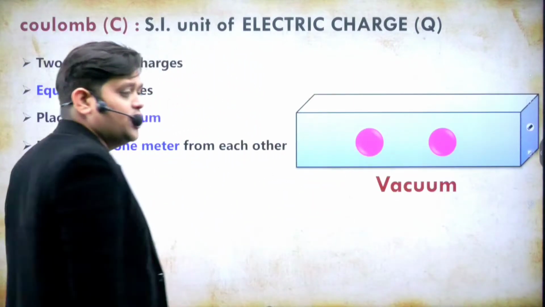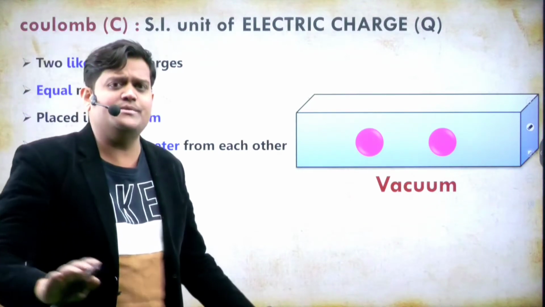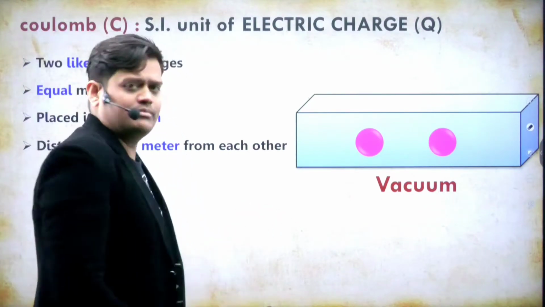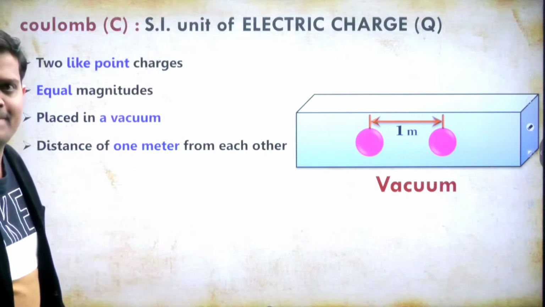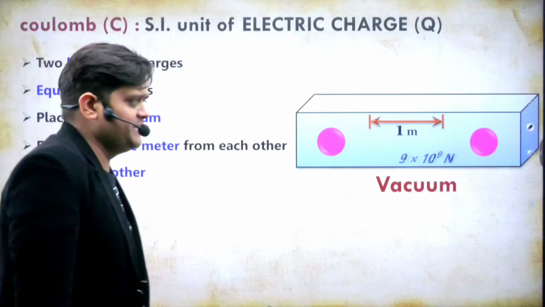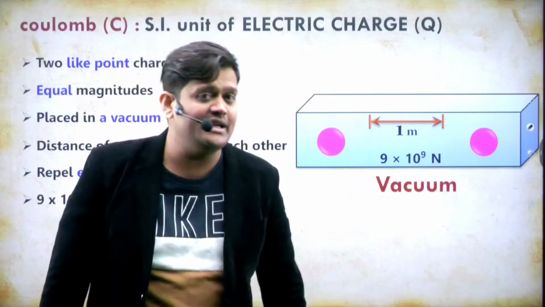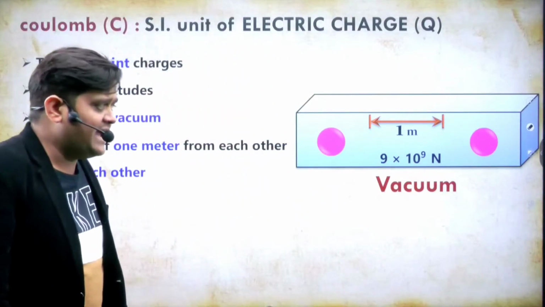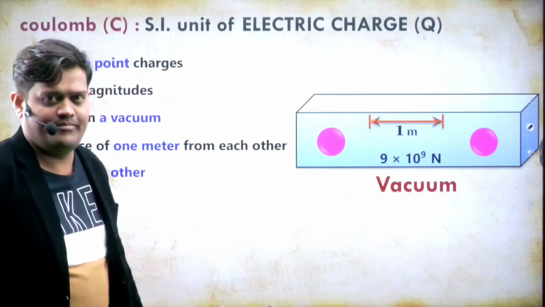That means there is no air, there is no medium. There is free space. That is called vacuum, right? And the separation between them is 1 meter, right? And the force between them is 9 into 10 to the power 9. Then we can say that the charge on the bodies is 1 coulomb.